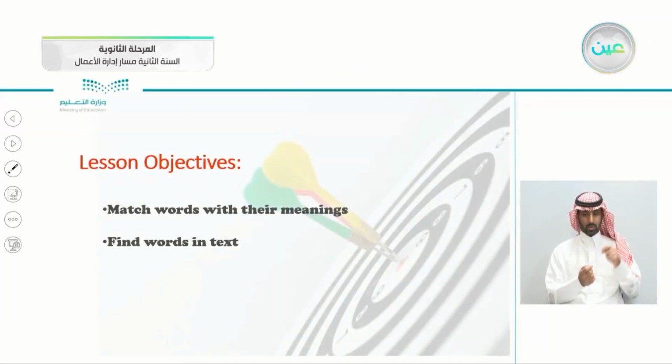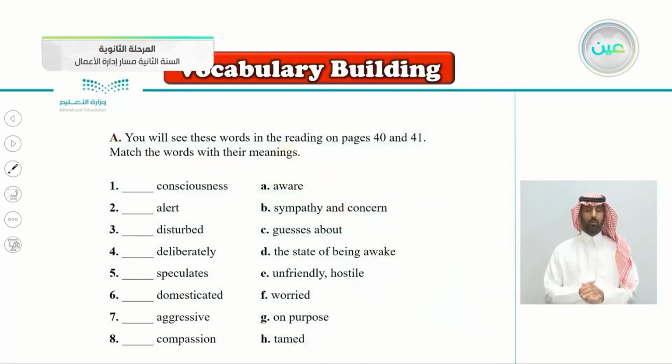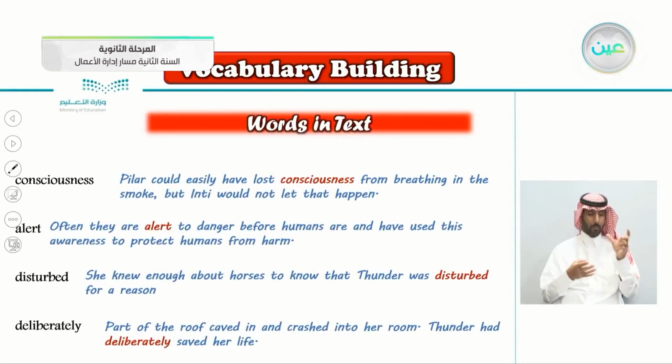Jumping to today's lesson. Match the words with their meanings. Find words in the text. So we have these words. Number 1, consciousness, alert, disturbed, deliberately, speculates, demonstrated, aggressive, and compassion. And we have to match them with the meanings here from A to H. You will see these words in the reading on pages 40 and 41. Match the words with their meanings. But before we do that, let's see them in the text.